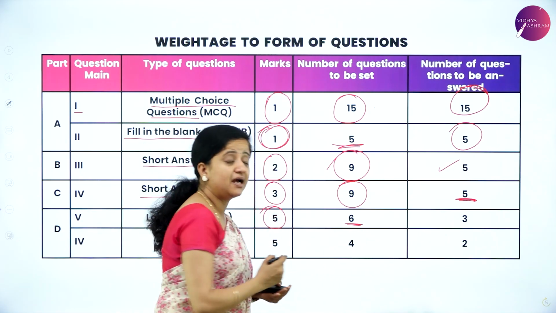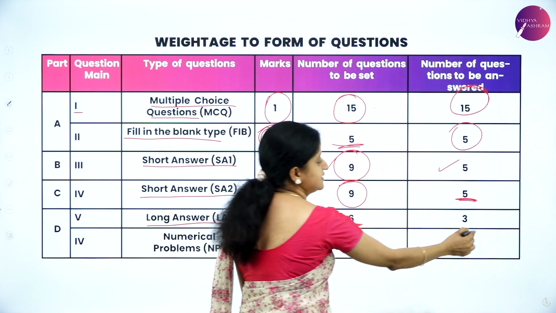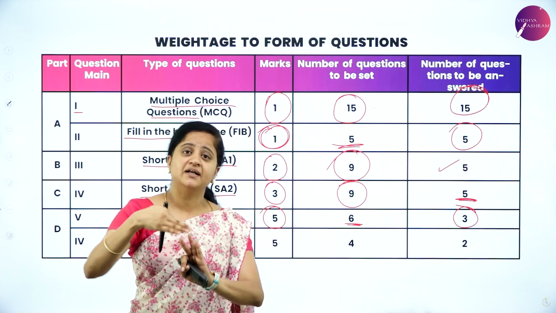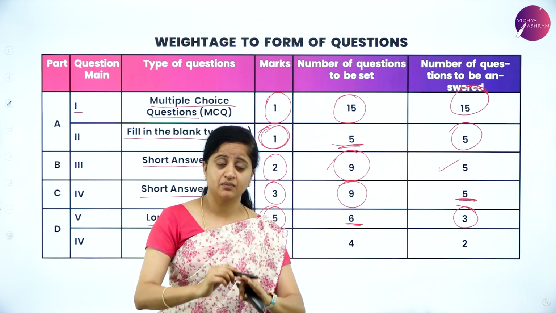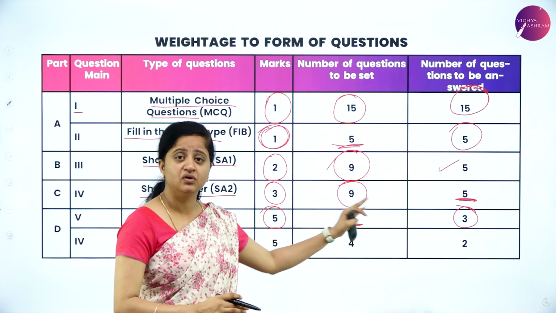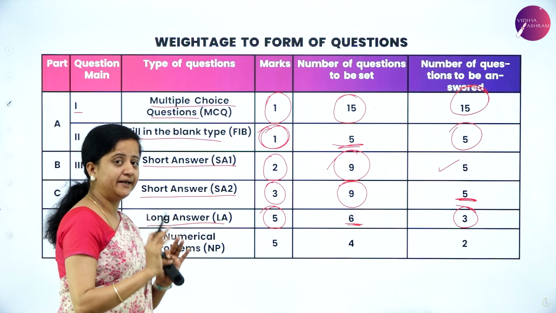6 questions you will be having in your question paper for 5 marks. Out of 6, you need to answer only 3. Another 3 you can take it as an option. So whatever the chapters you are thorough with, whatever the question you know properly, you can attend those 3, and another 3 you can take it as an option. You need not attend all 6.